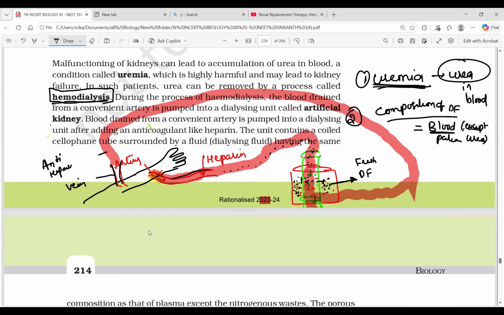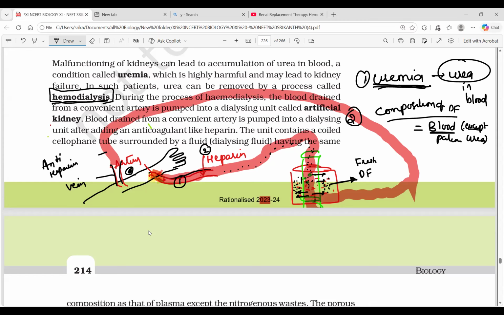Okay, now let's try to understand the sequence. Bringing blood out from the convenient artery. Where is it? Here it is. Bringing blood from the convenient artery, number one. Number two, add heparin, an anticoagulant material. Number three, based on the concentration gradient, all that urea from the blood plasma of the patient flows into the dialyzing fluid.